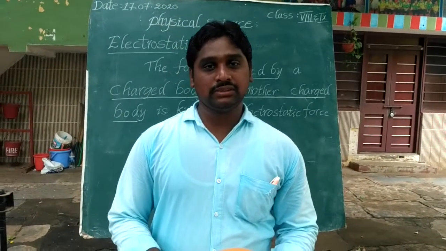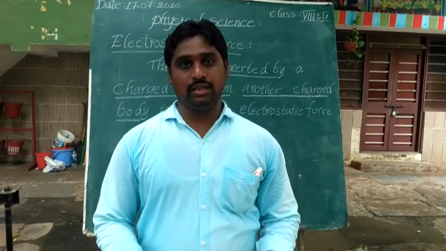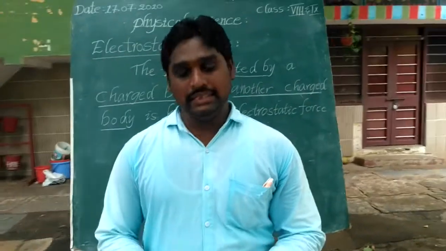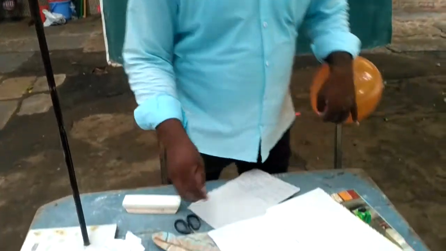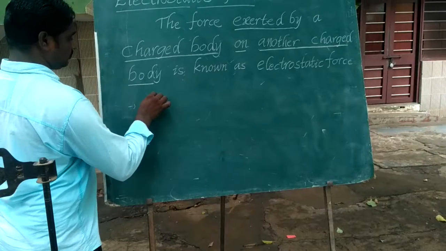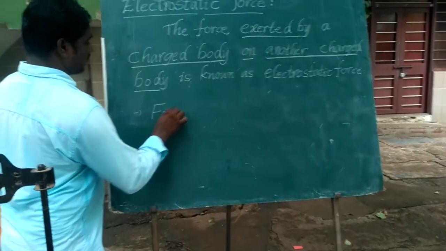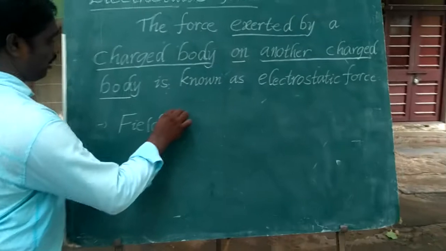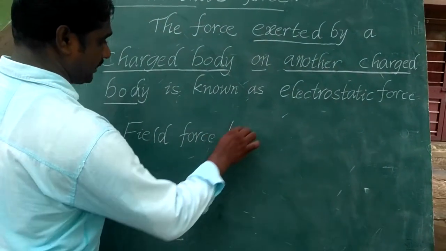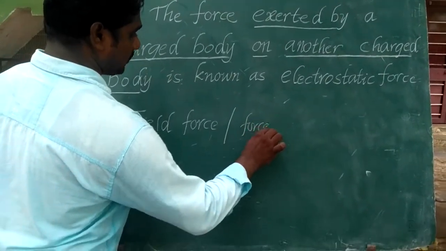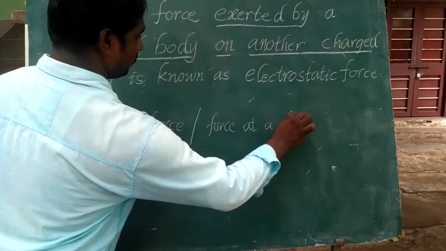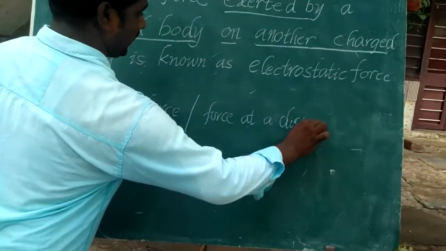Here, the force comes into play even though the two bodies are not in contact with each other. So that's why the electrostatic force is an example of a field force, or force at a distance.